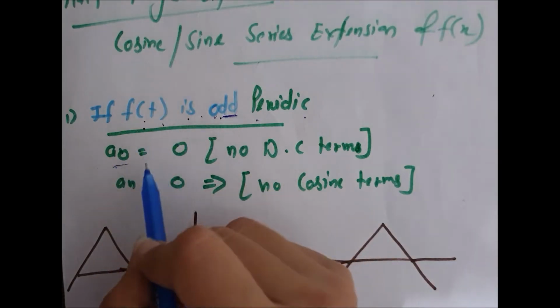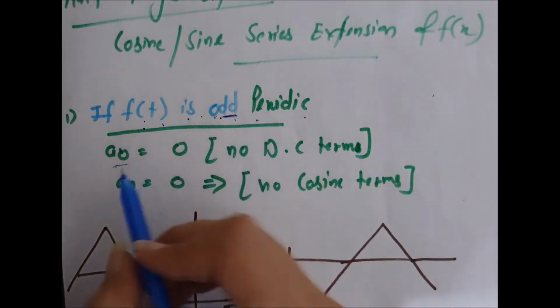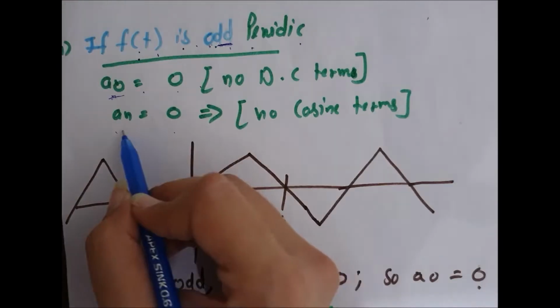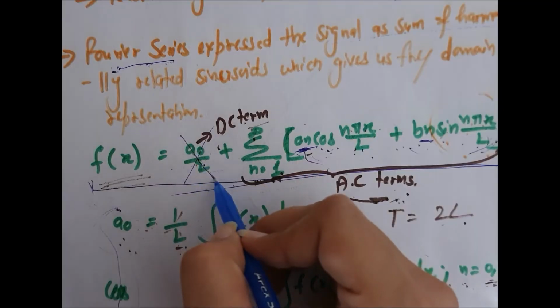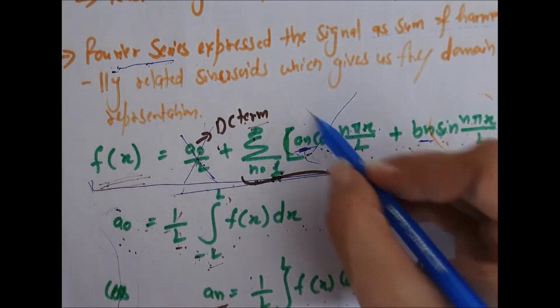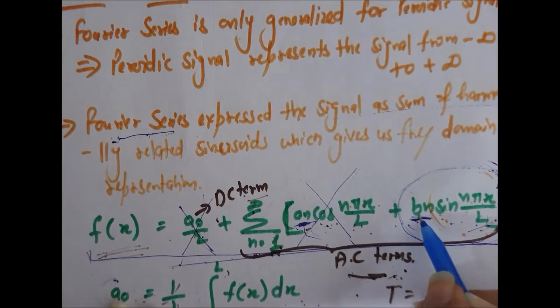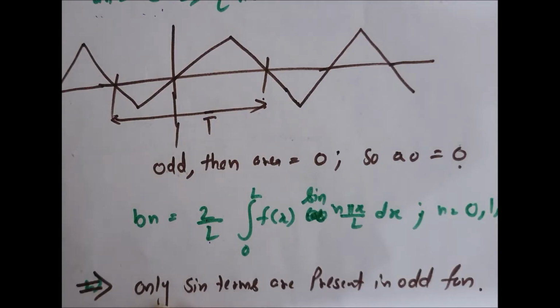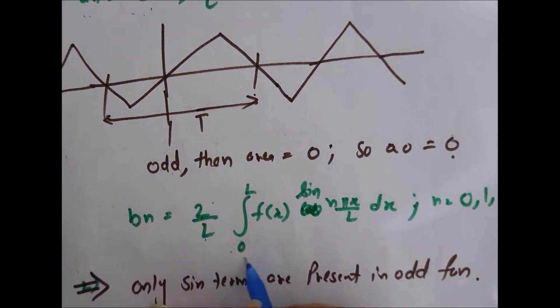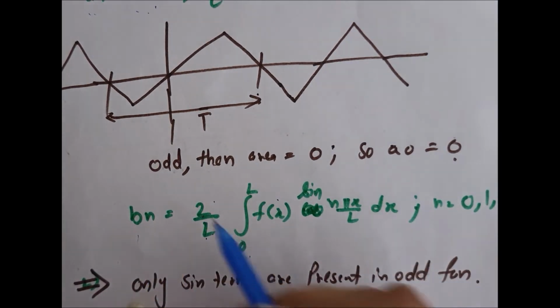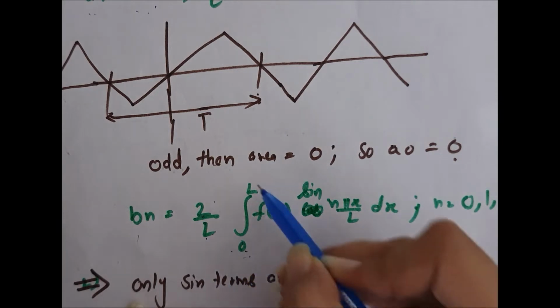So in Fourier series expansion, if the function is odd, then its DC part is not present. So a naught is 0, an is 0. It means that if the function is odd, there wouldn't be a naught term and an terms. So in that, only sine terms are present. So its bn will be, previously it was 1 by L from -L to L. When we are finding for an odd or even function, then we have to see limits from 0 to L.